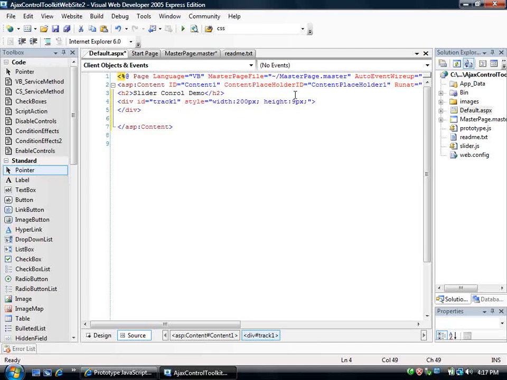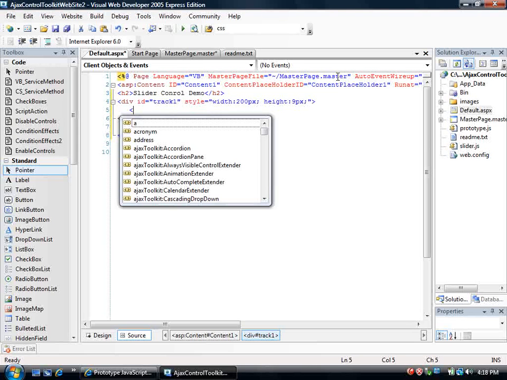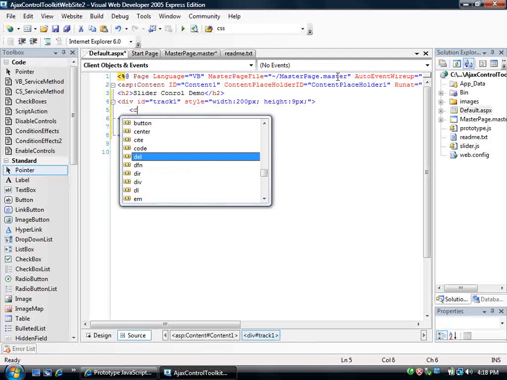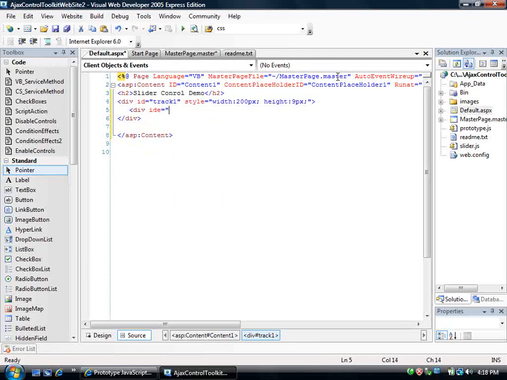So okay, inside that div, I'm going to create another div which will be the handle for this slider control that we're going to be using. So div ID equals, just ID, handle1, that's what we'll call it.